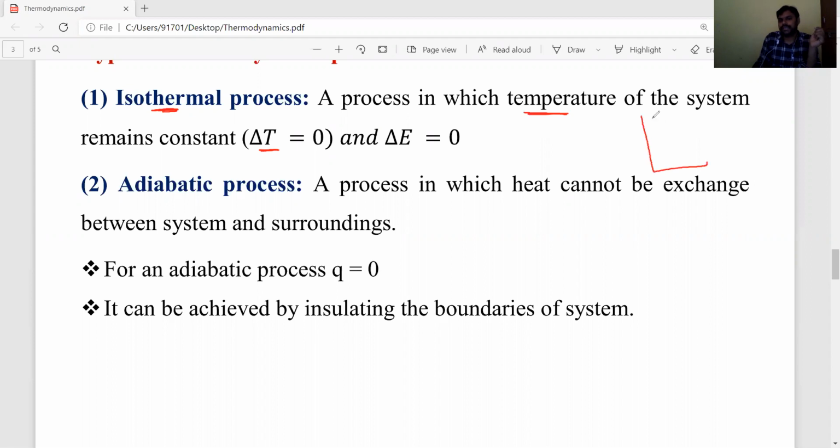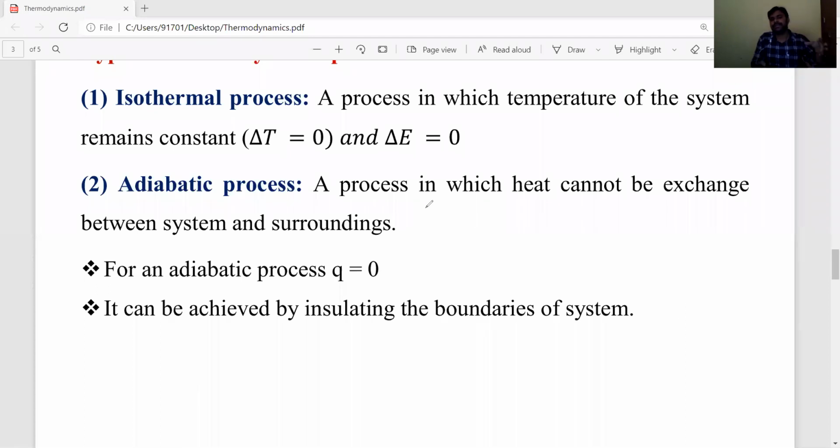For example, this is the system. In this system, the temperature change delta T is equal to constant, meaning automatically the internal energy change is also constant, that is zero. Such systems are called an isothermal process. Okay. Next, adiabatic process.